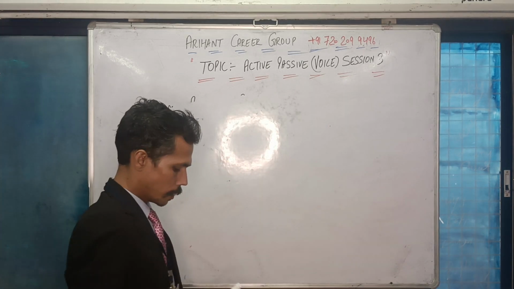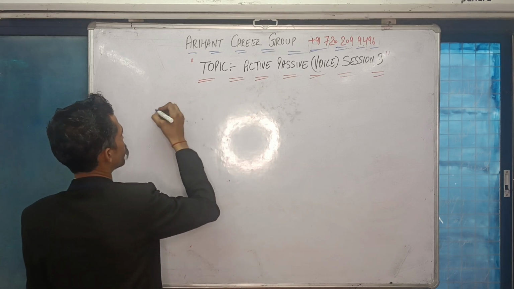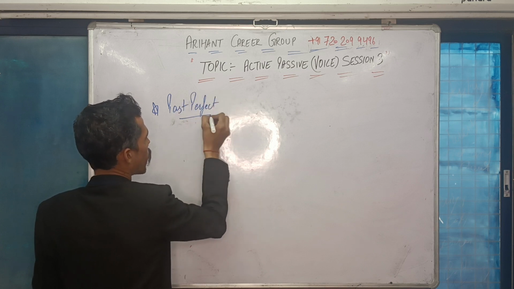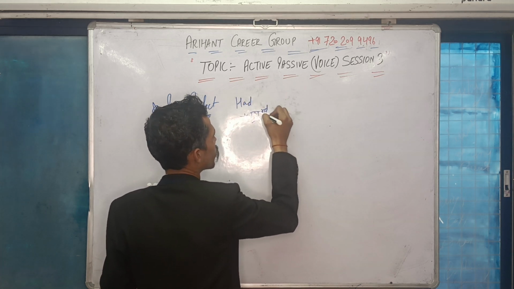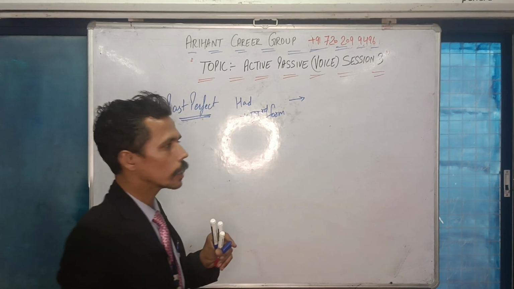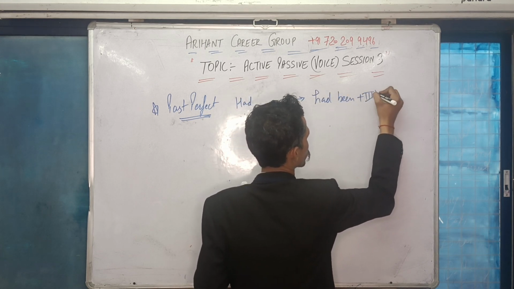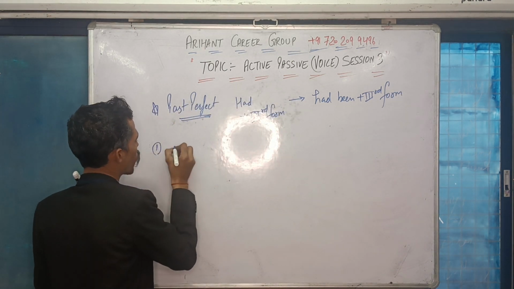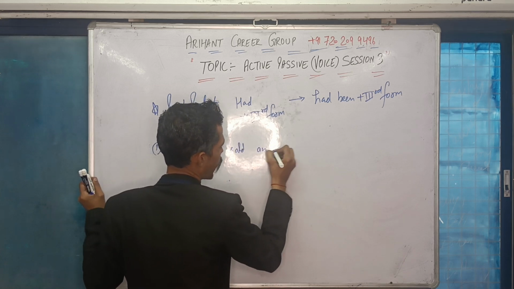Please note down, the second tense that we are going to discuss is past perfect. Here you will be given had plus third form. In the answer you will be writing had been plus third form. Please note down three sentences. I have sold an old car.